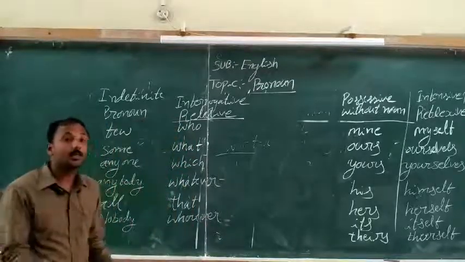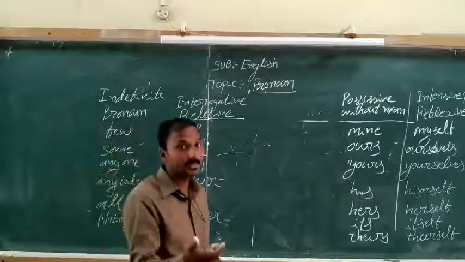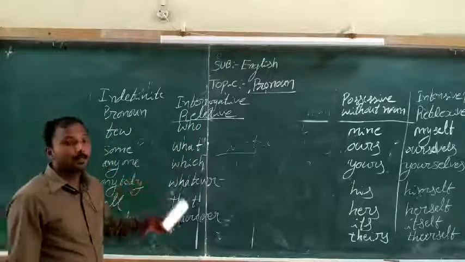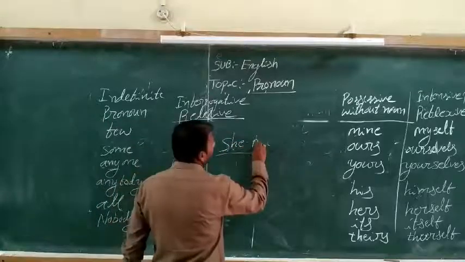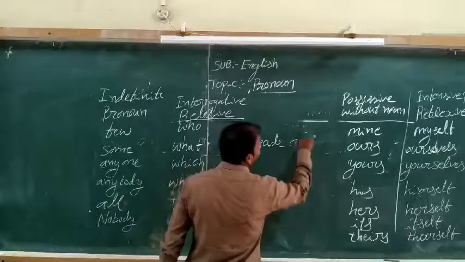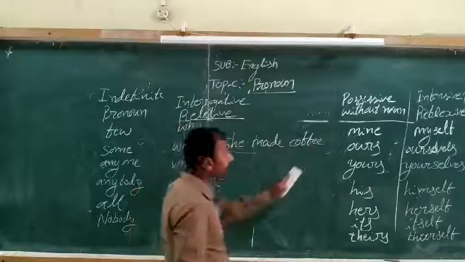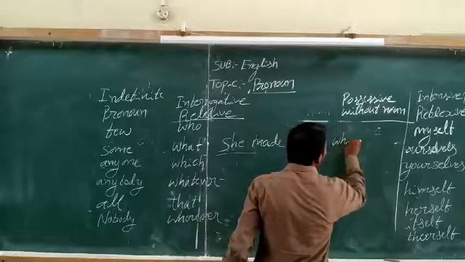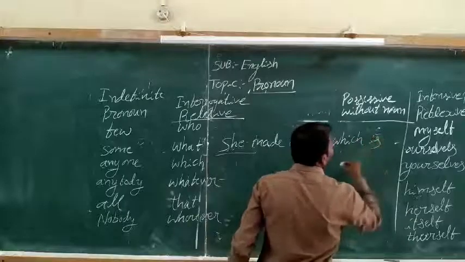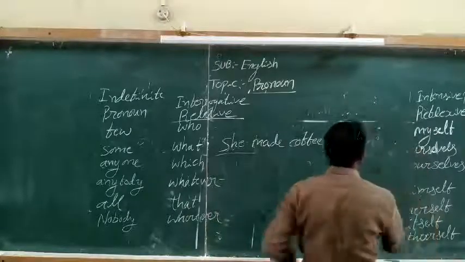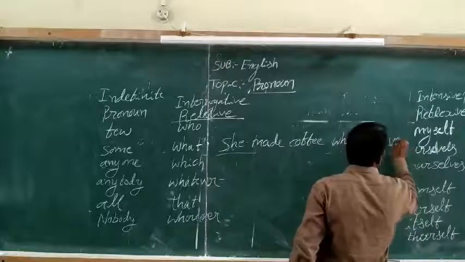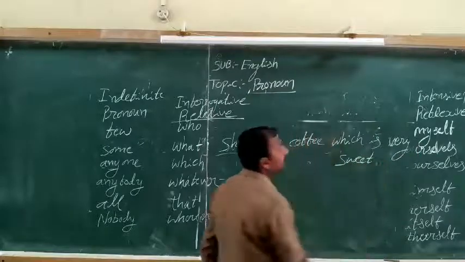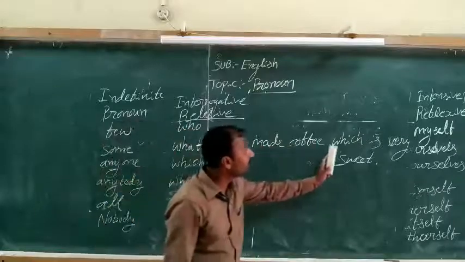For example, she made coffee which is very sweet.